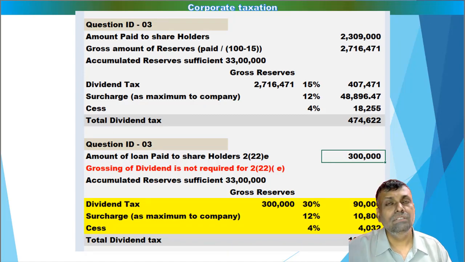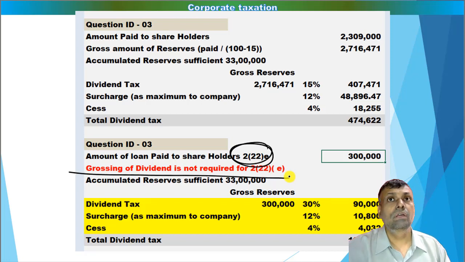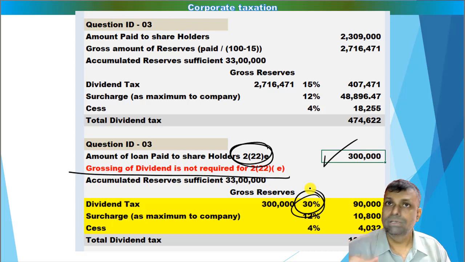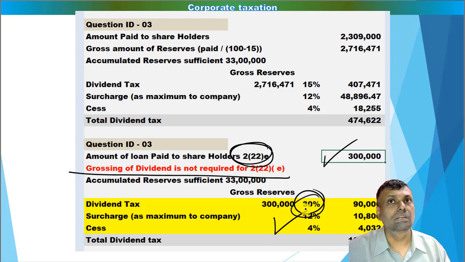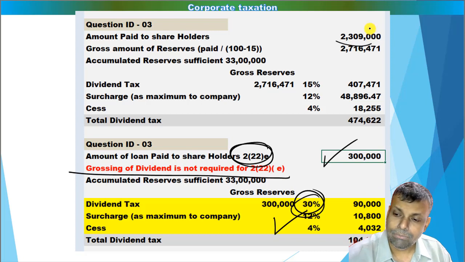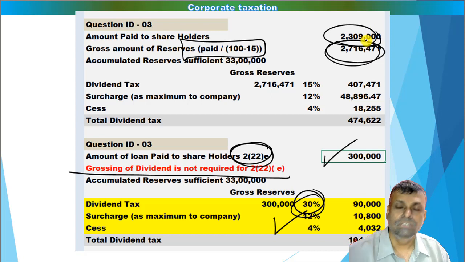Now this is one example, friends, which I just bring to your notice, where 22E dividend is not subjected to any grossing up. So if there was any loan given to the specified shareholder, you have to multiply by the higher rate of dividend tax, because dividend tax with respect to 22E is a higher rate of tax, and you have to apply that particular rate and calculate the dividend tax obligation. However, if it is not 22E type dividend, the other type of dividend, then you have to gross it up. This is the grossing up which is required to be done. In other words, the message I'm trying to give you is that if there is a 22A, B, C or D type of dividend, the grossing up is required. For 22E, the grossing up is not required.